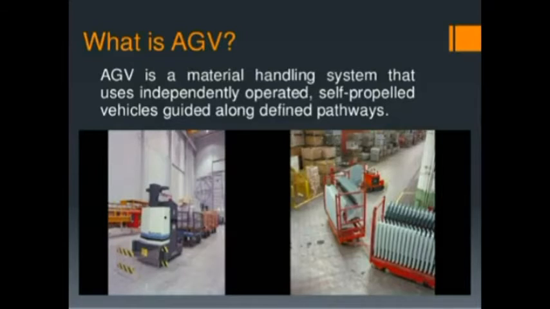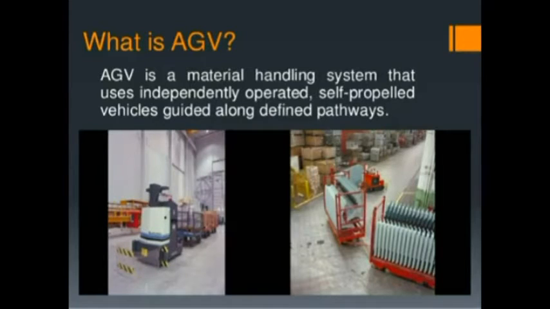These are commonly referred to as AGVS, automated guided vehicle systems. These vehicles are powered by on-board batteries that allow operation for several hours between recharging. Several hours means about 8 to 16 hours.